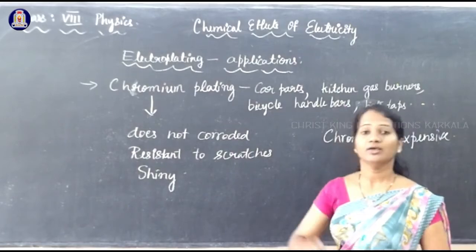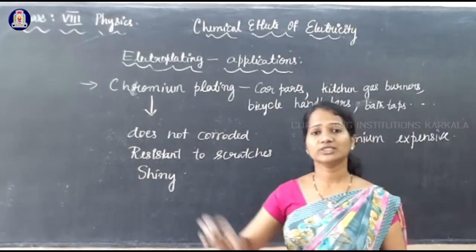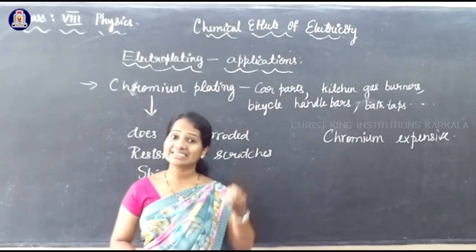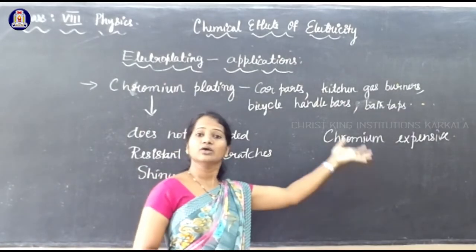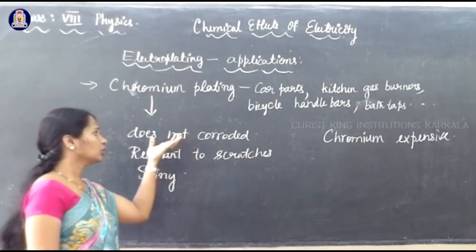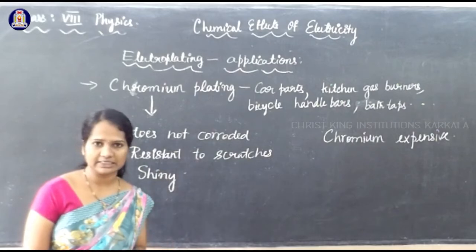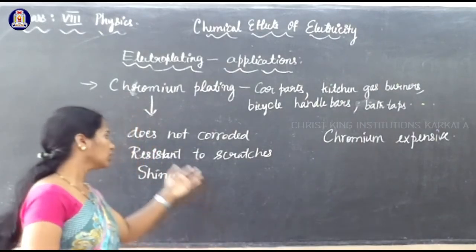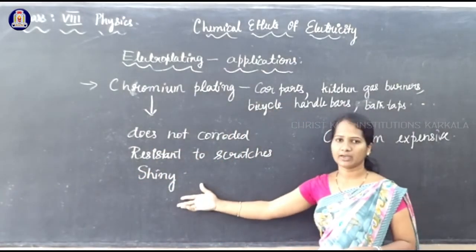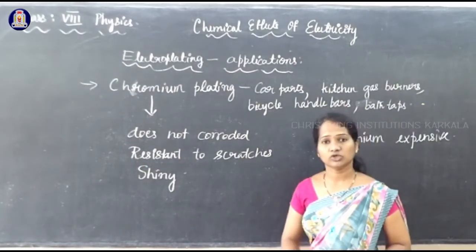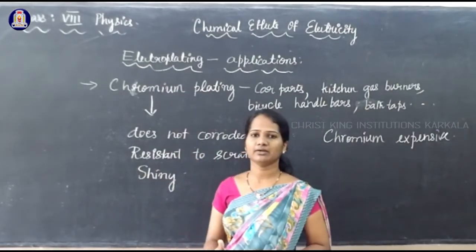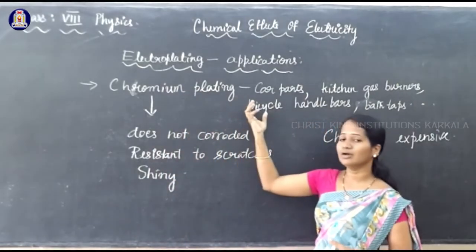Therefore, what can be done? We can make those objects using some cheap metals, and a coating of chromium is given. So we can obtain the desired qualities of chromium. What are the desired qualities of chromium? Chromium does not get corroded or rusted very easily. Chromium is resistant to scratches, and it is a shiny metal. It gives a shiny appearance. So for these reasons, we give a coating of chromium over cheaper metals, and we use these objects in our day-to-day life.